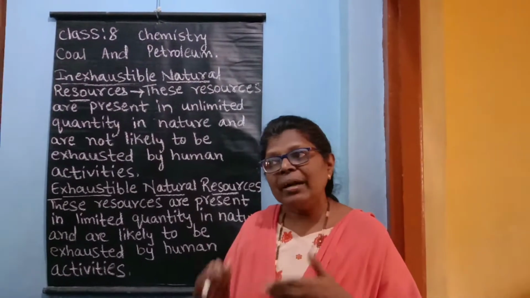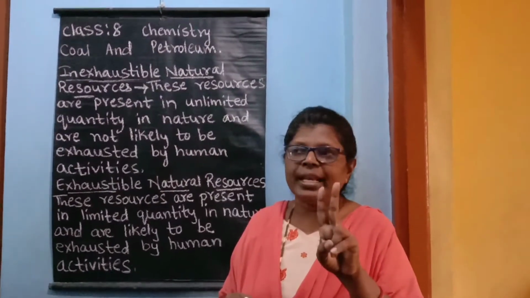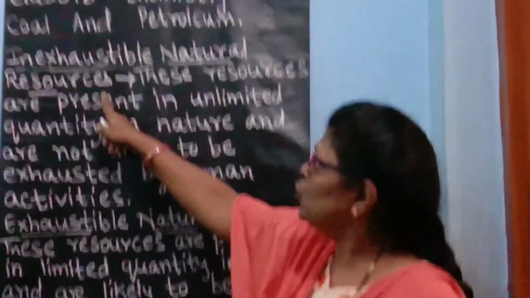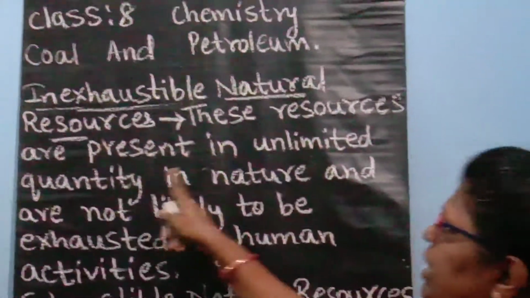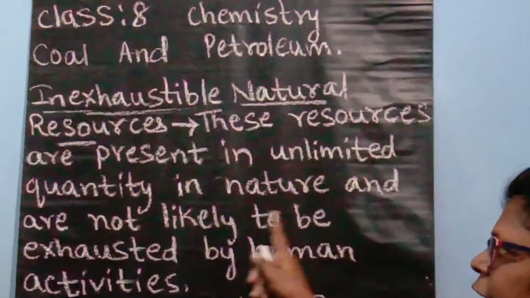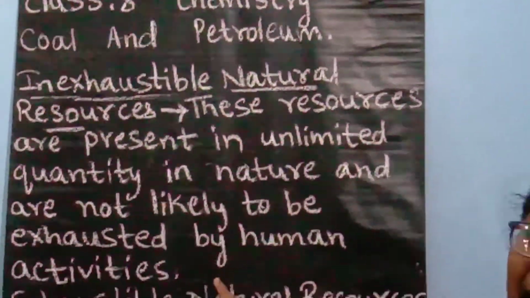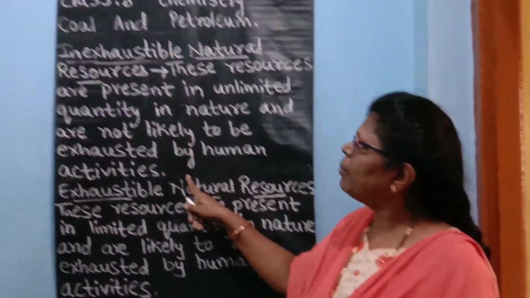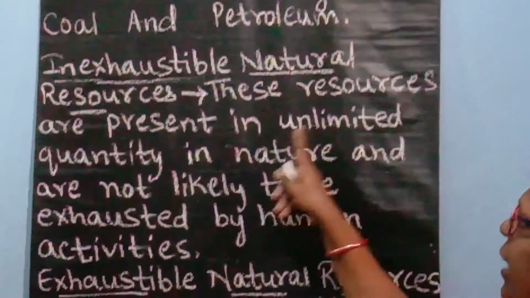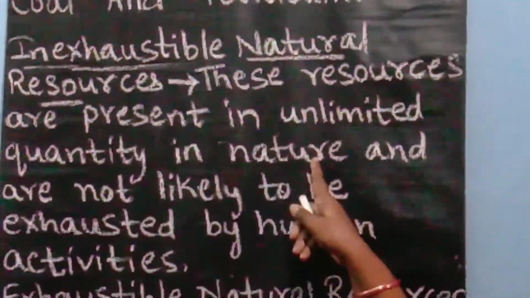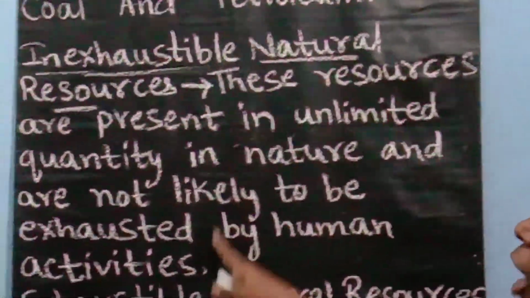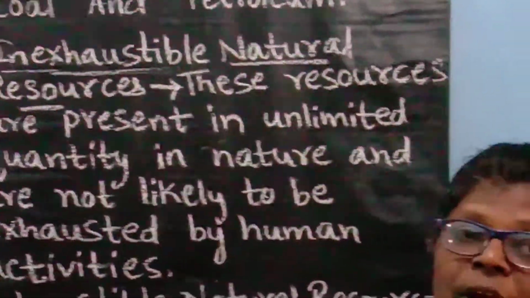Now natural materials are classified into two main kinds. The first type is inexhaustible natural resources. These resources are present in unlimited quantity in nature and are not likely to be exhausted by human activities. Again, I will repeat what is meant by inexhaustible natural resources. These resources are present in unlimited quantity in nature and are not likely to be exhausted by human activities, and are known as inexhaustible natural resources.